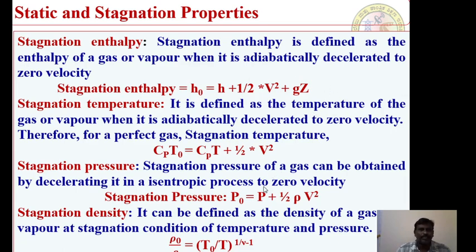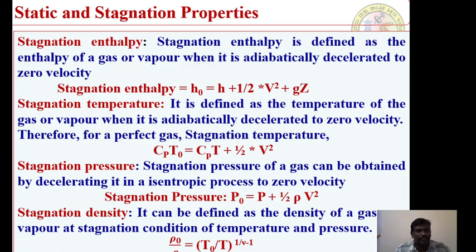Stagnation temperature: similarly, it is defined as the temperature of a gas or a vapor when it is adiabatically decelerated to zero velocity. If you want to measure any of the properties at which the kinetic energy has been reduced to zero adiabatically, those properties are called stagnation properties.